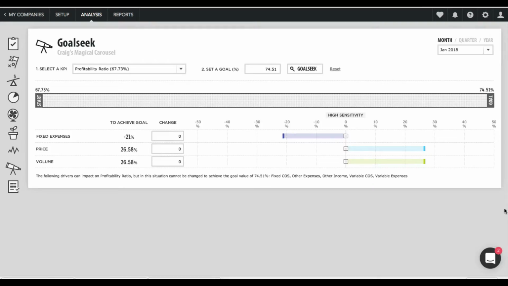The Kickass feature in this app is really one that they don't talk too much about in the demos, and one that most people probably glance over really quickly, but it's the sensitivity analysis. Within the app, you can do what-if analysis to see, if we grow our sales by this much, what does that mean for our net income? If we change our mix by this much, what does that mean for our net income? There's a whole bunch of different things you can look at, but it's literally toggling a little bar around, and it gives you a really clear indicator of how you would do. Super cool. And for any of you who've done sensitivity analysis in Excel before, it takes way more time and it doesn't look as cool. So I love this one.